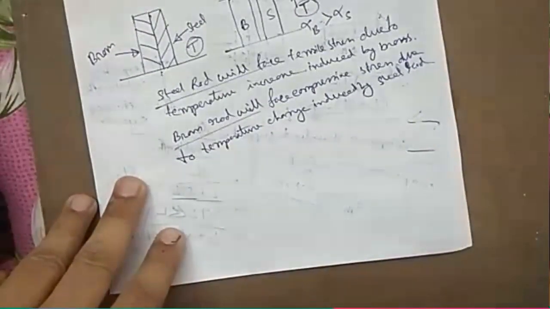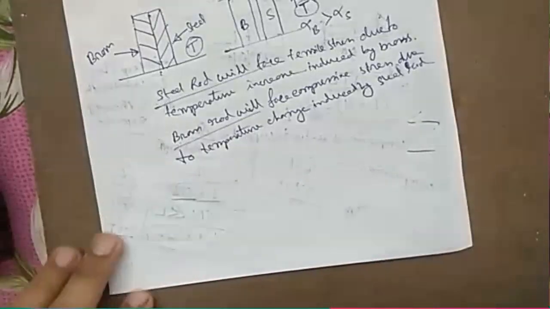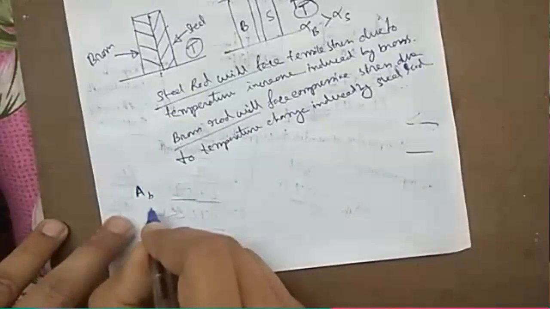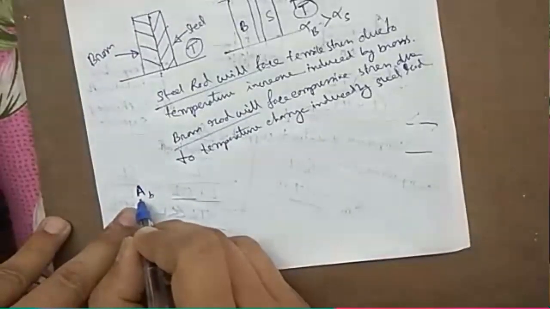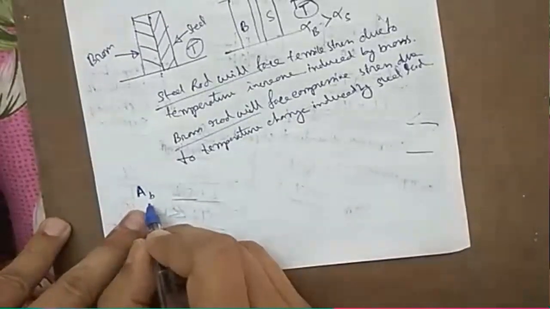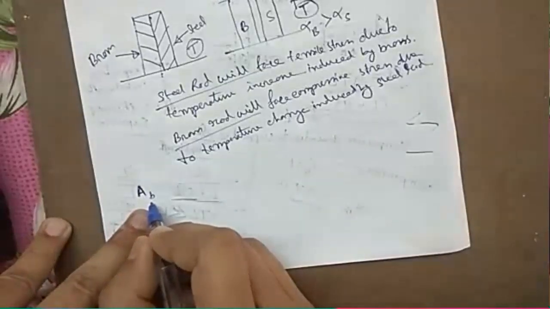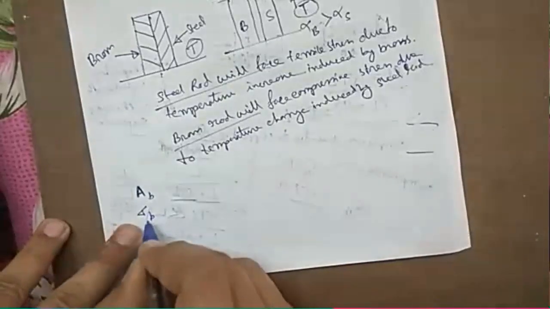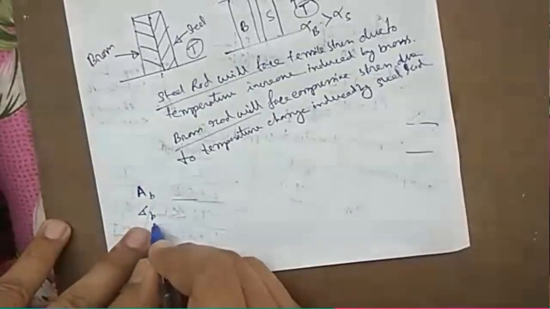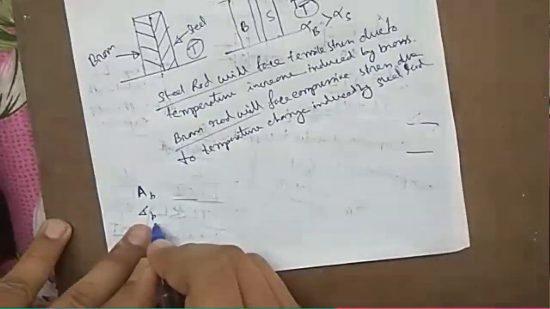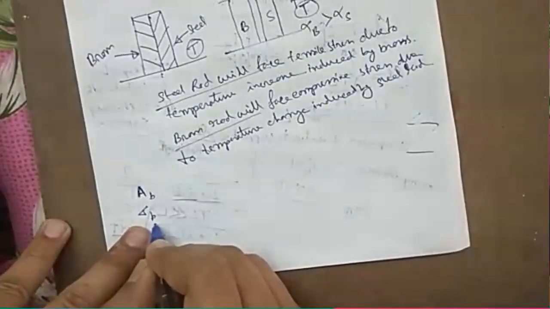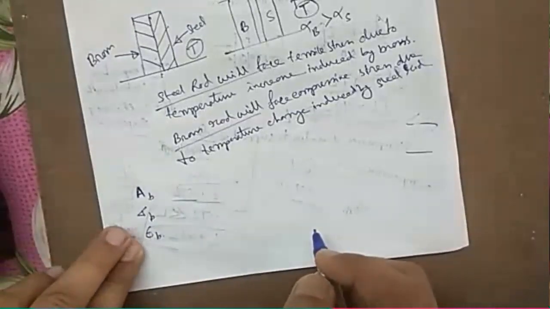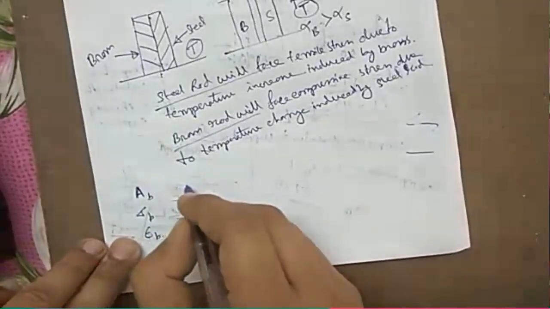We will assume the required parameters like the cross section area. Cross section area is A, B in suffix means cross section in brass rod, sigma B is stress on brass rod, this is compressive, this epsilon B is strain in brass rod, okay.